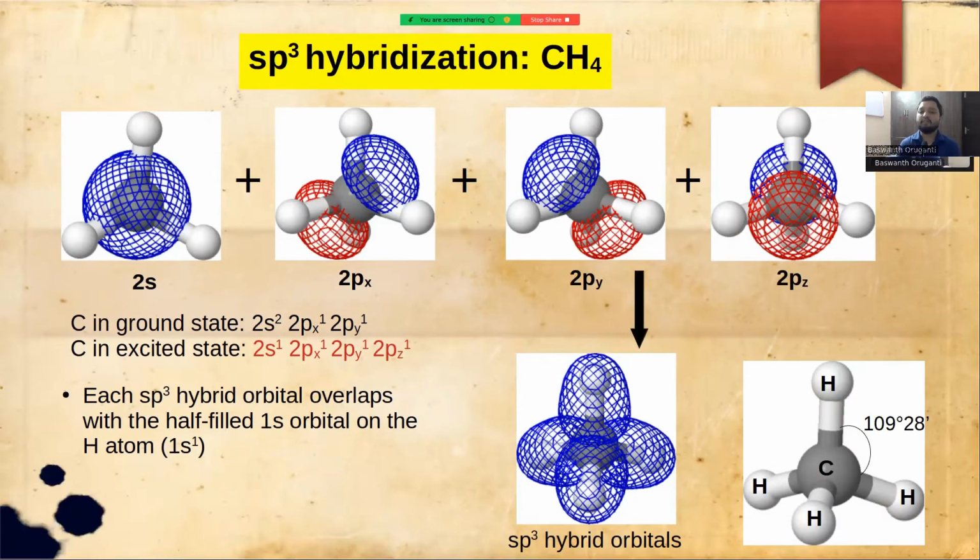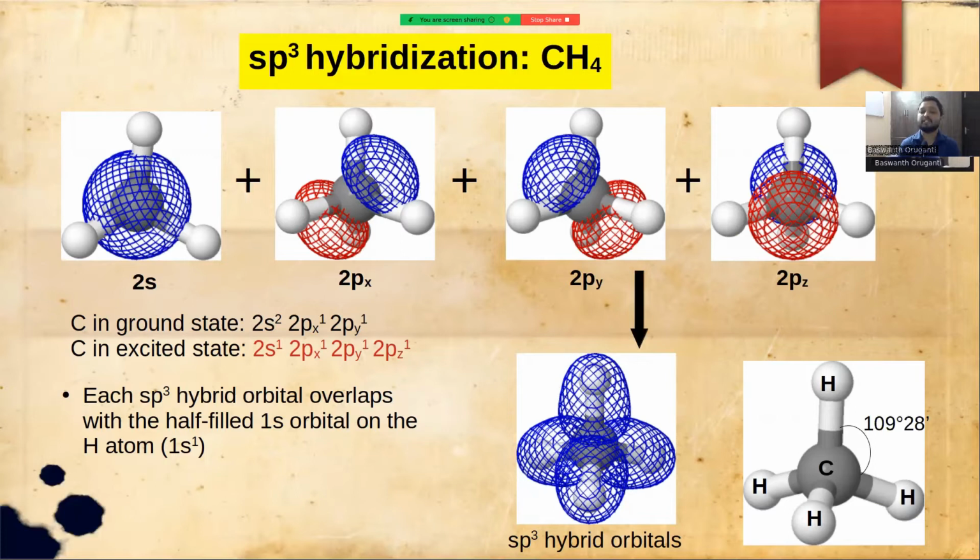So here one s orbital and three p orbitals overlap to form four sp3 hybrid orbitals. Let us take the example of methane to understand this. The central atom in methane is carbon. Carbon in its ground state has an electronic configuration of 2s2, 2px1, 2py1.